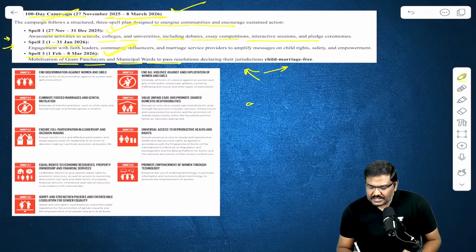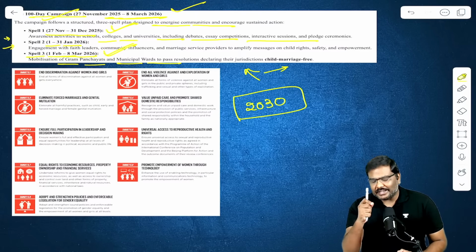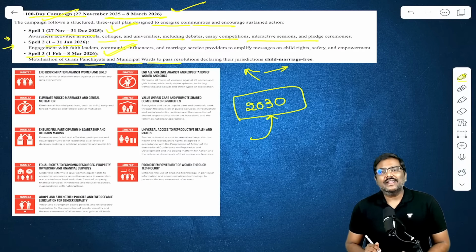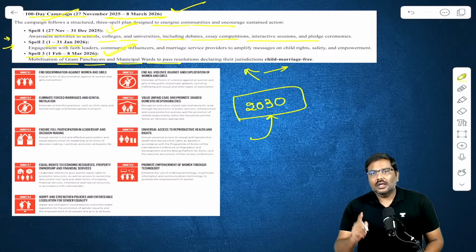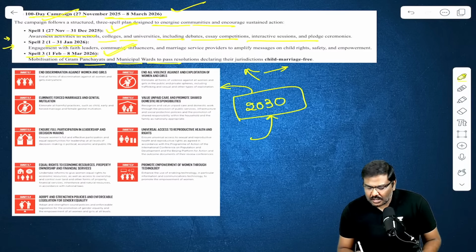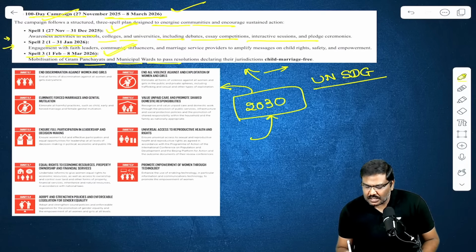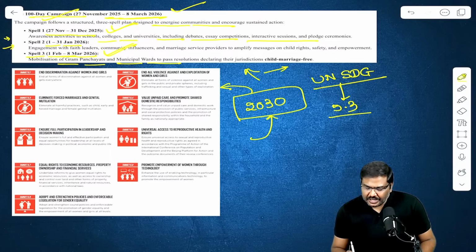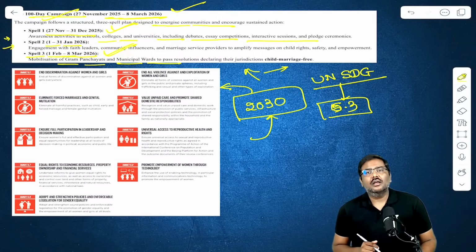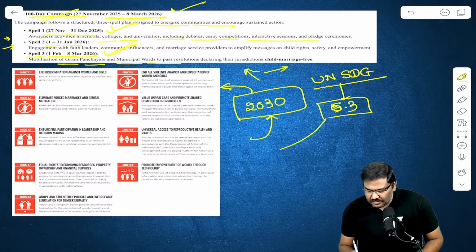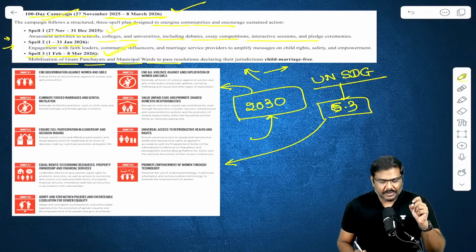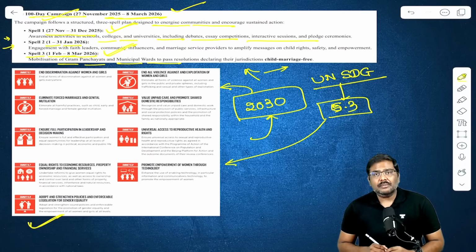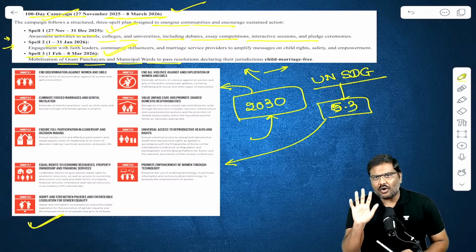And the Government of India simply says by 2030, remember all these, by 2030, India wants to eradicate the menace of child marriage. And 2030 is also the year under the United Nations Sustainable Development Goals, SDG. Under SDG 5.3, please remember this as well. I've given all the sub goals which have been provided under goal number 5 of SDG.